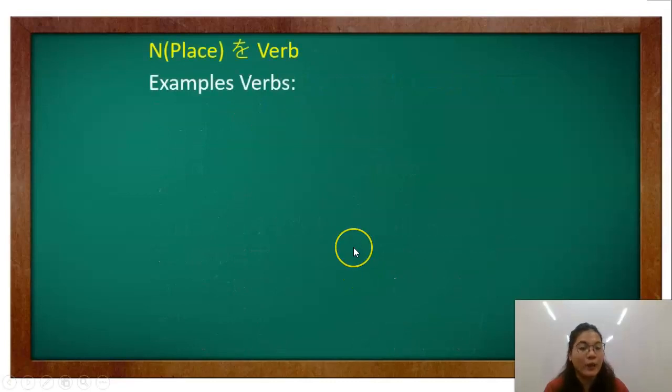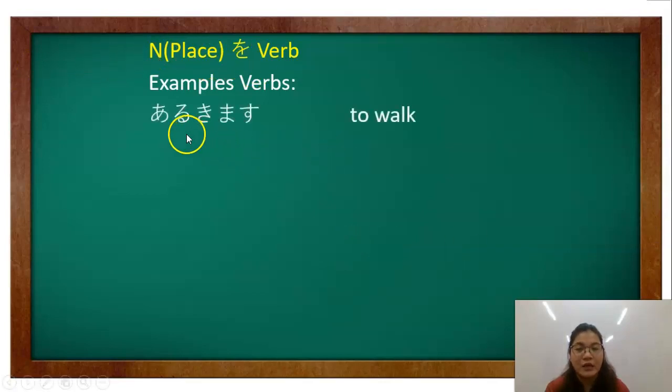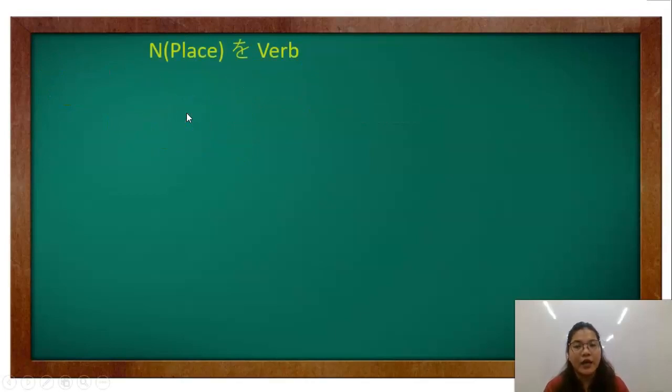Another one, which has also a fixed particle, which is noun, place, o verb. So, it's also a fixed particle. Pag sinabing fixed yan, pag nakita mo si verb, automatically yung place niya is particle o.